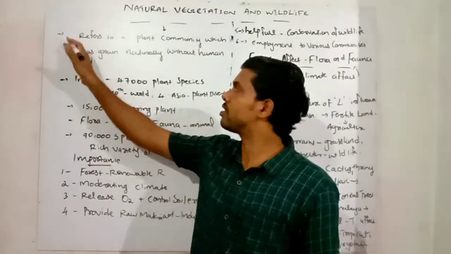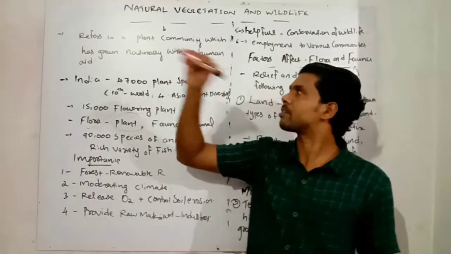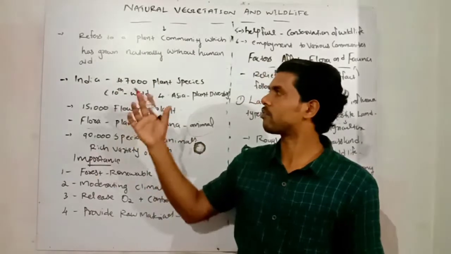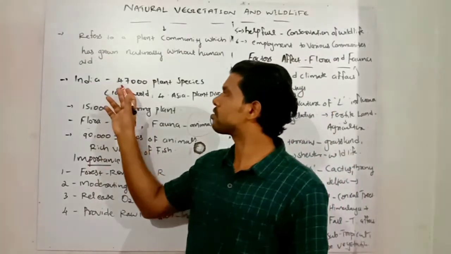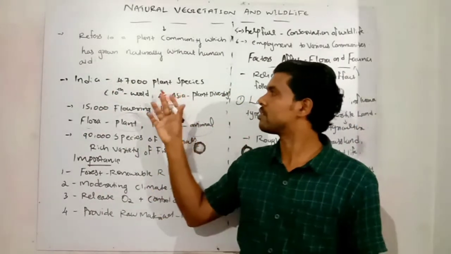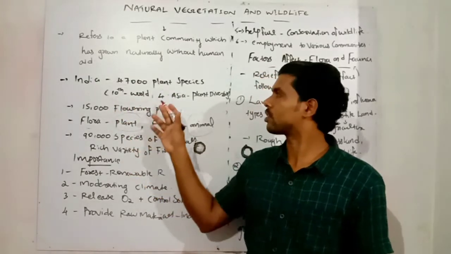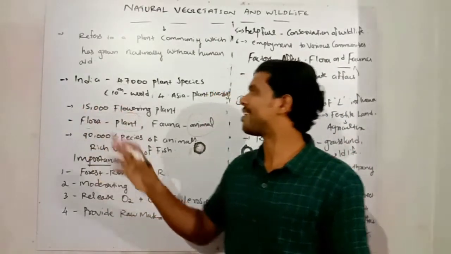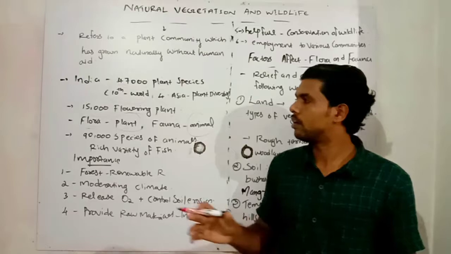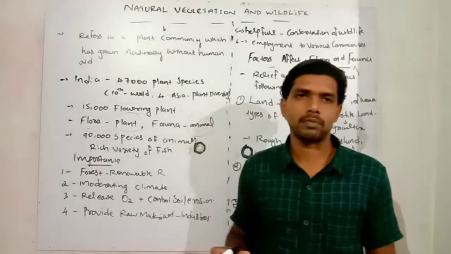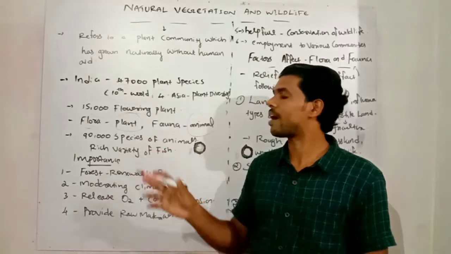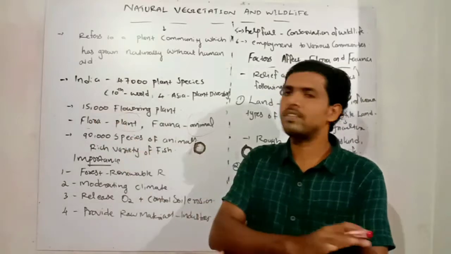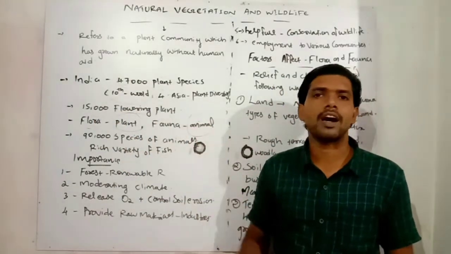So once again, what do we mean by natural vegetation? Natural vegetation means a plant community which has grown naturally without any human aid. India is a land of flora and fauna. India has almost 47,000 plant species, with a 10th world rank and 4th rank in Asia in plant diversity, and almost 15,000 flowering plants out of these species. India is also the land of the animal kingdom, with almost 90,000 different species of animals and rich varieties of fish. So that is about India as a land of plant diversity and the animal kingdom.